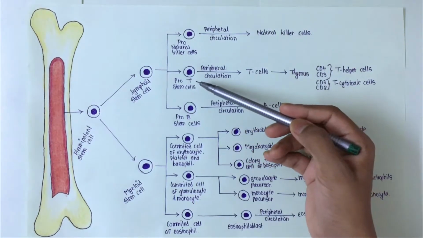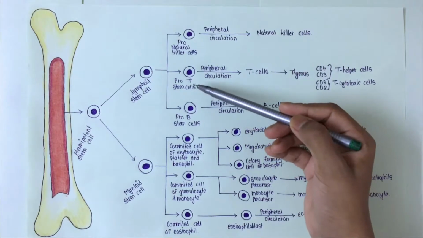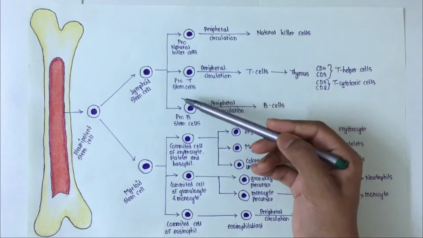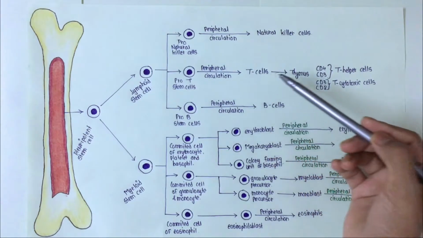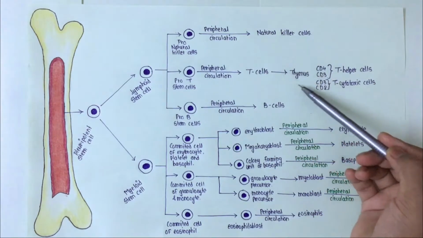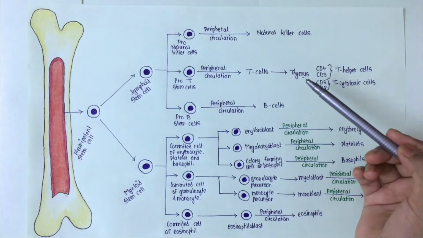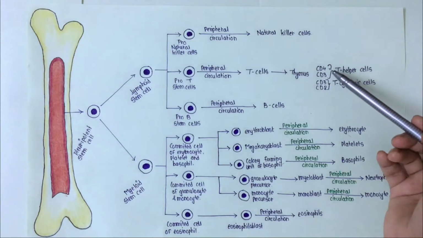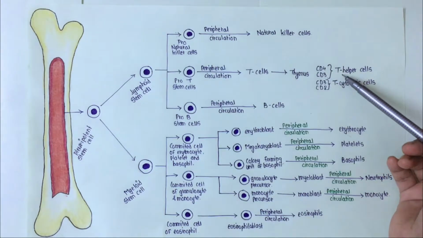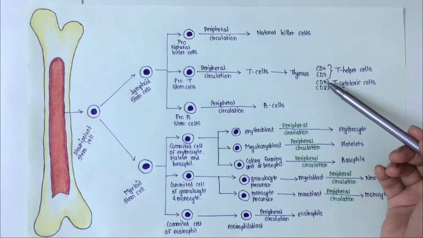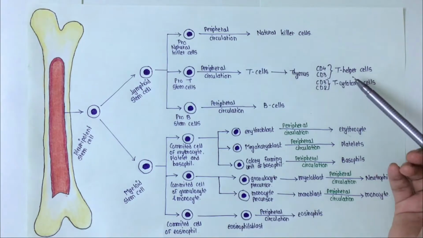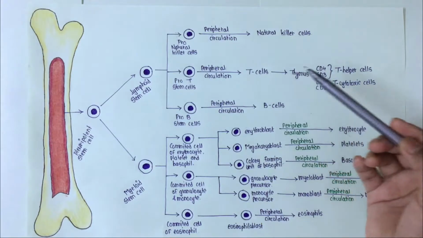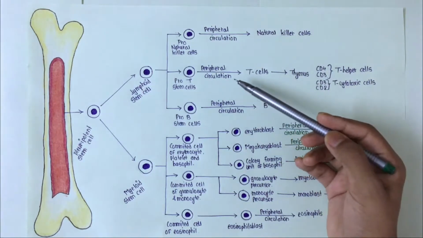These pro-T stem cells are actually precursors of T cells, and they will differentiate to form T cells, and through the peripheral circulation they will go to the thymus. Then after going to the thymus, they mature there, and there CD4 and CD3 will form T helper cells, and CD3 and CD8 will combine to form T cytotoxic cells. After the maturation of T cells, they will be released into the peripheral circulation.